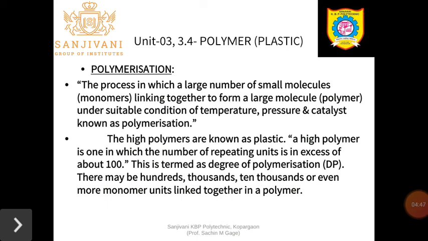So small molecules link to one another to form a large molecule. That large molecule is said to be a polymer. Poly means many and mer means molecules or chemical substance.